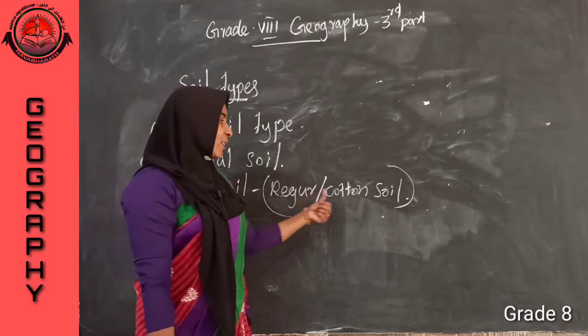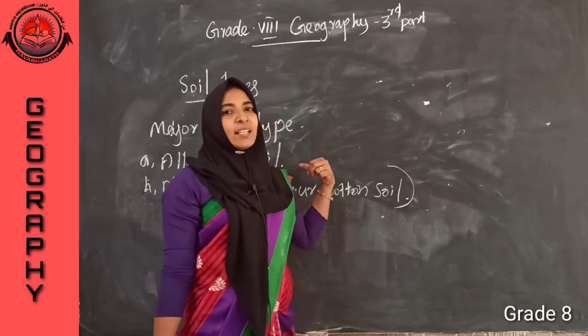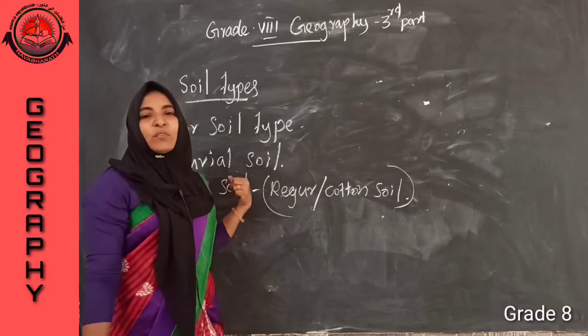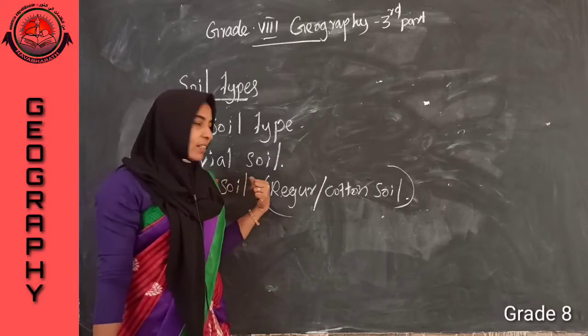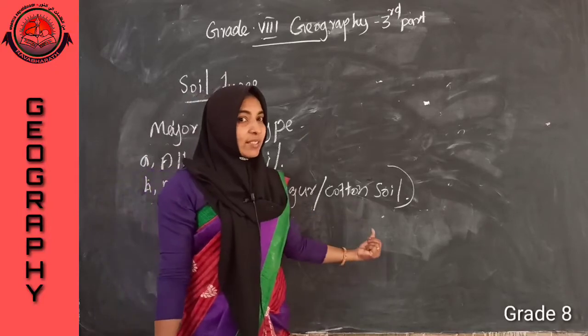Then it is also known as what? Cotton soil. Black soil, the second type of soil. Black soil, which is locally known as regur soil, is also known as cotton soil.